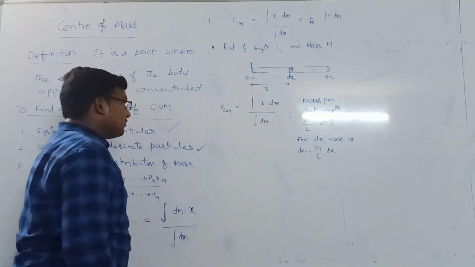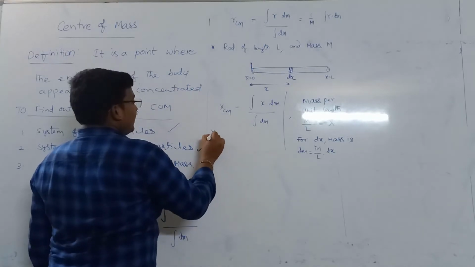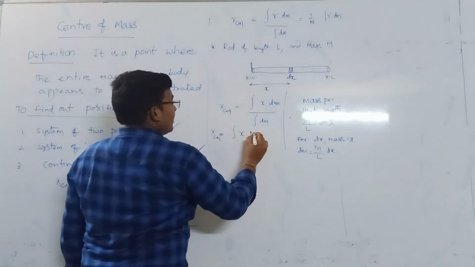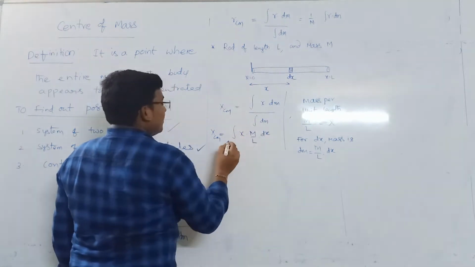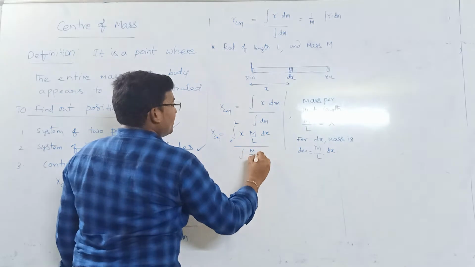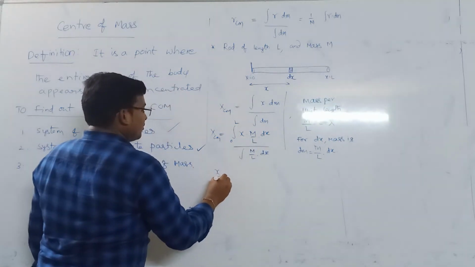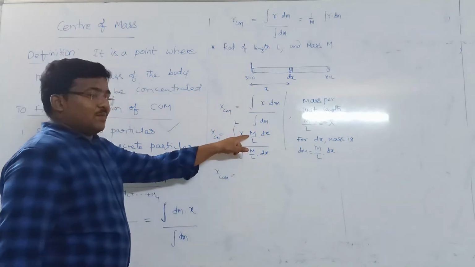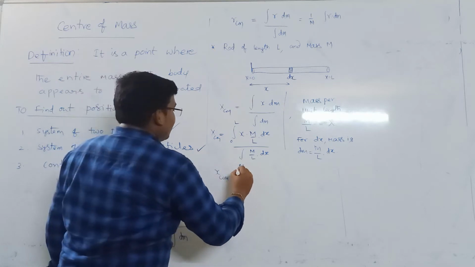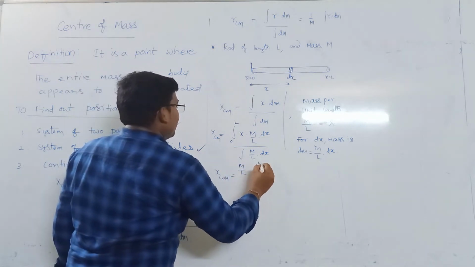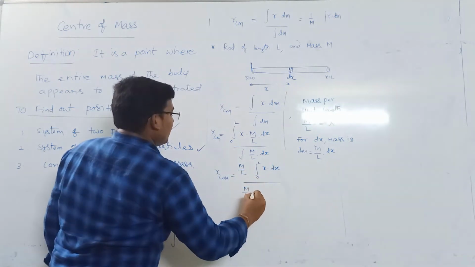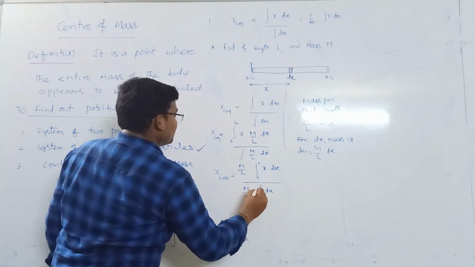So we can keep it in the formula. Then x center of mass is equal to the integration of x into dm, which is M by L into dx with limits from 0 to L, divided by the integration of dm, which is M by L into dx. As M and L are constants, take them out; they will not participate in the integration. Hence M by L integral from 0 to L of x dx, divided by M by L integration of dx from 0 to L.